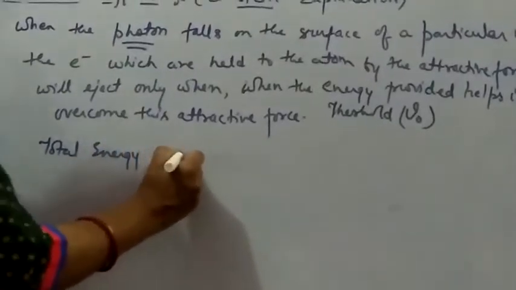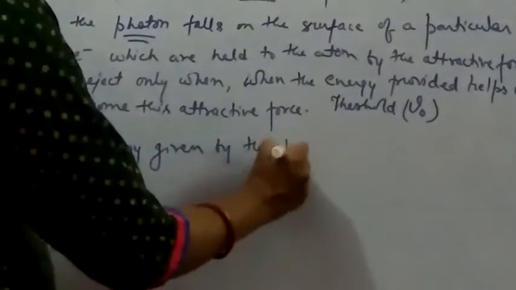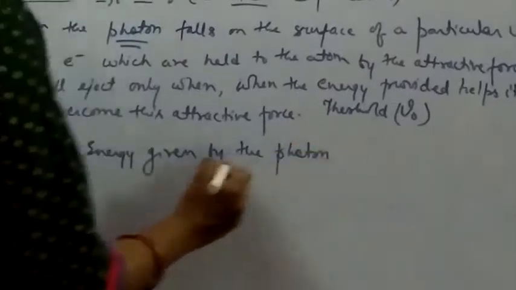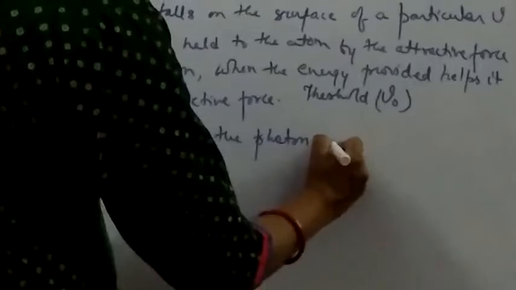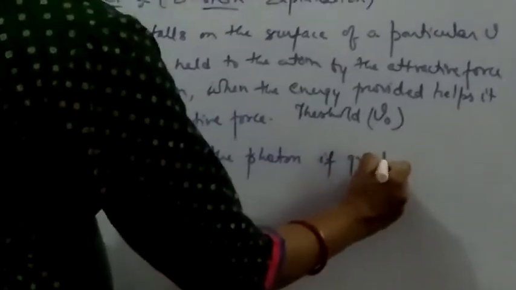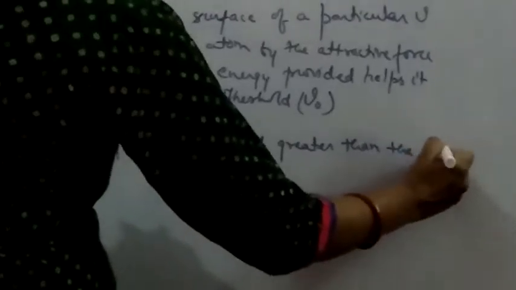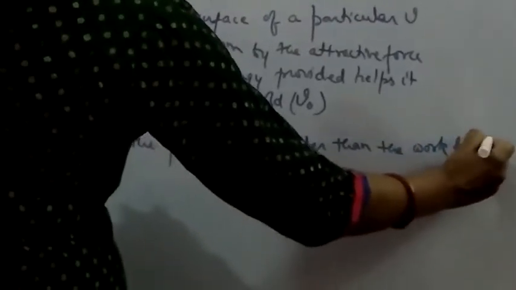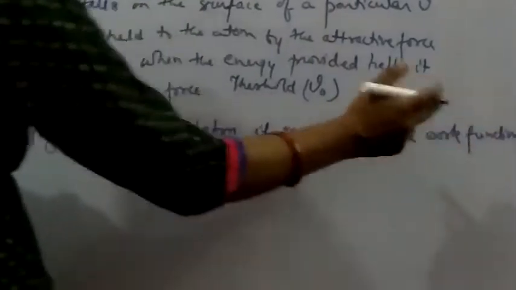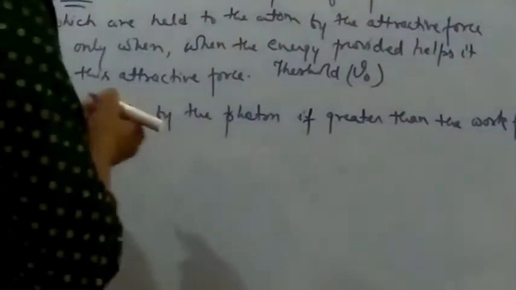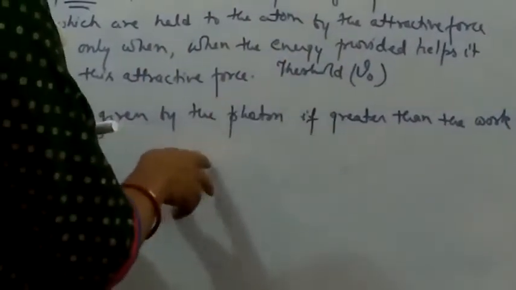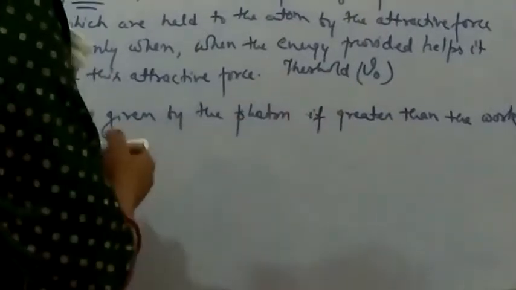So here we can say that the total energy given by the photon, if greater than the work function. What was the work function here? The work function, we can say, is the minimum energy required to get the electron ejected out.